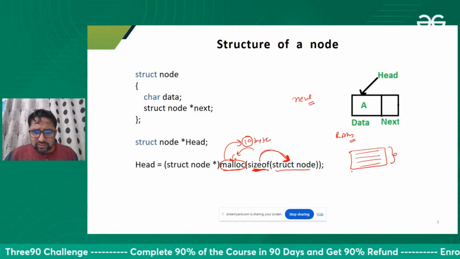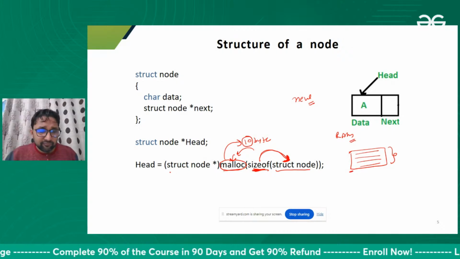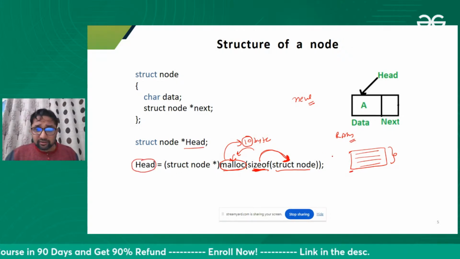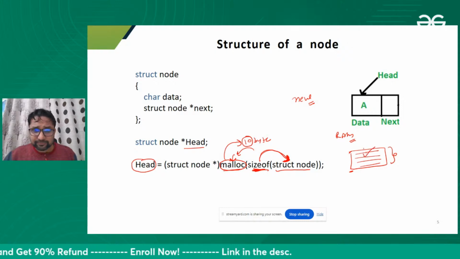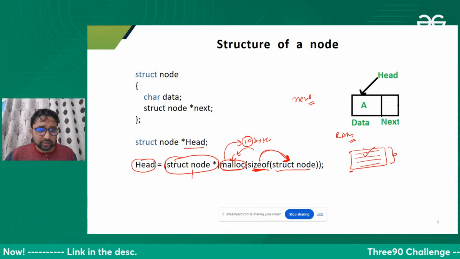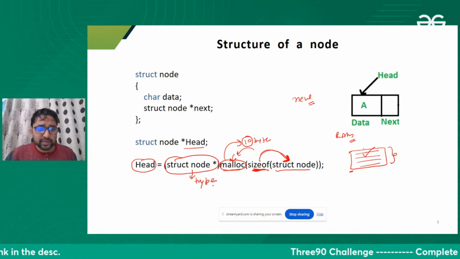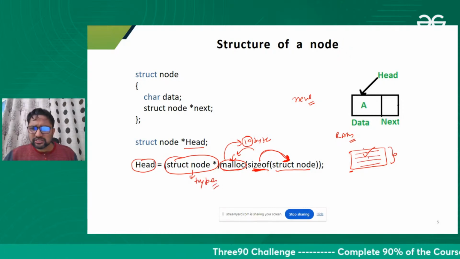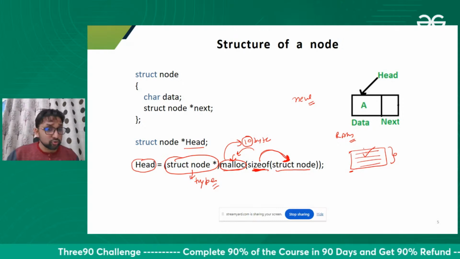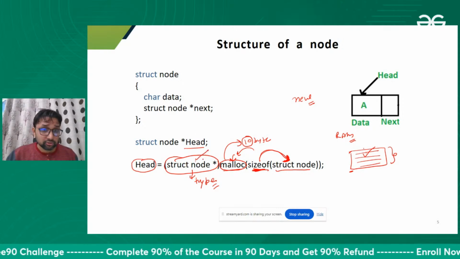Now the starting address of this node will be stored in the head. Head is a pointer, and this space is of type struct node. This is telling us about the type of space, meaning we will not use this space for storing an integer or character or something else. We will use this for storing a node.